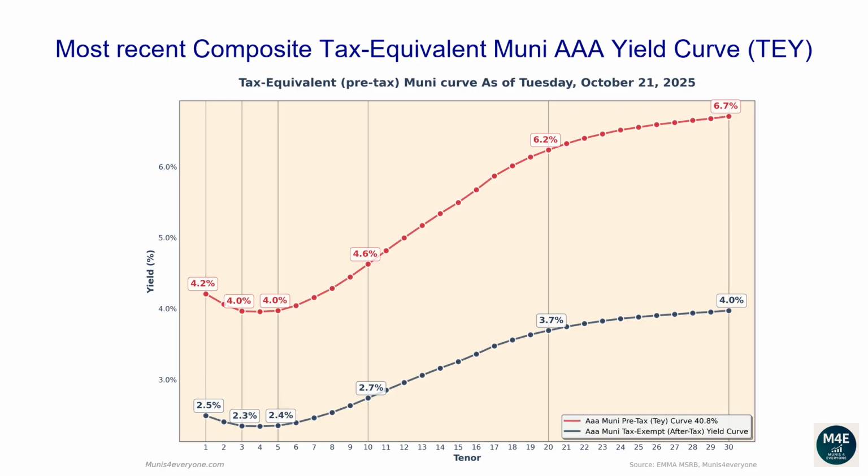The one-year tax-exempt yield is 2.49%, corresponding to a 4.21% tax-equivalent yield for investors in the top tax bracket. The two-year tax-equivalent yield is 4.06%. The 5-year tax-equivalent yield is 3.97%. The 10-year tax-equivalent yield is 4.63%. The 20-year tax-equivalent yield is 6.24%. The 30-year tax-equivalent yield is 6.71%.